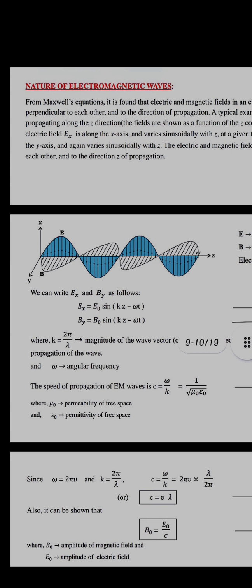So both of these travel in mutually perpendicular directions, with a 90-degree phase shift. We can write the electric field as E0 sin omega t, which is always the form for a sine wave traveling from the top displacement to the lowest displacement. In the sine wave, it is given as E0 sin omega t, as we have seen in alternating current also, and for the magnetic field it will be B0 sin omega t.